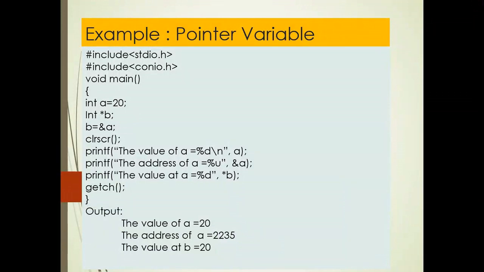So it will print the value at that address, whatever address B contains. When you execute this program, you will see the output: A equals 20, the address of A is 2235, and the value at B is equal to 20.